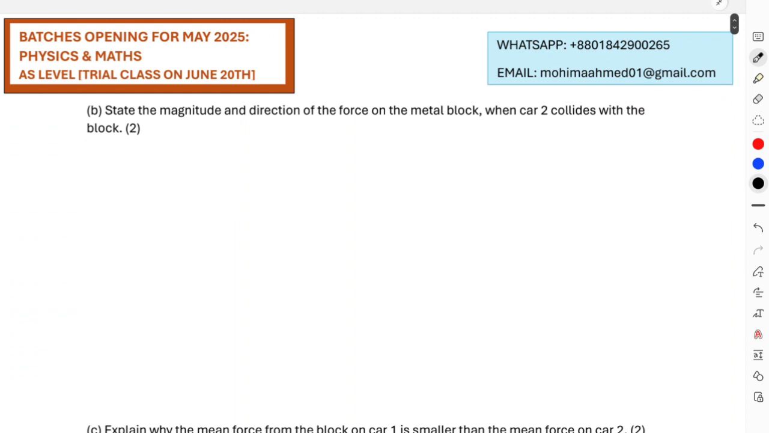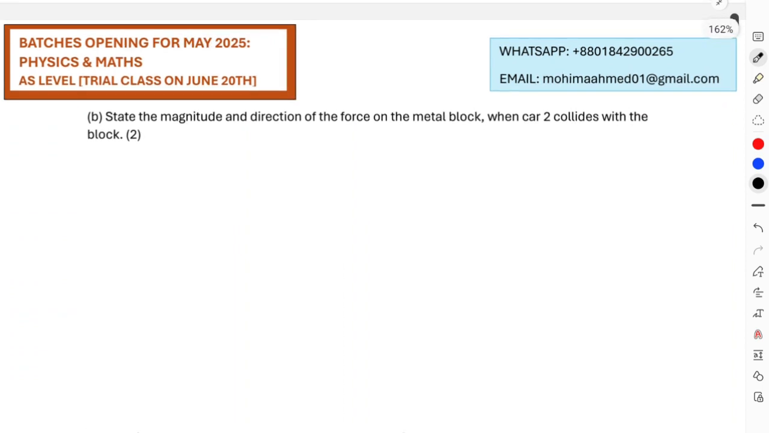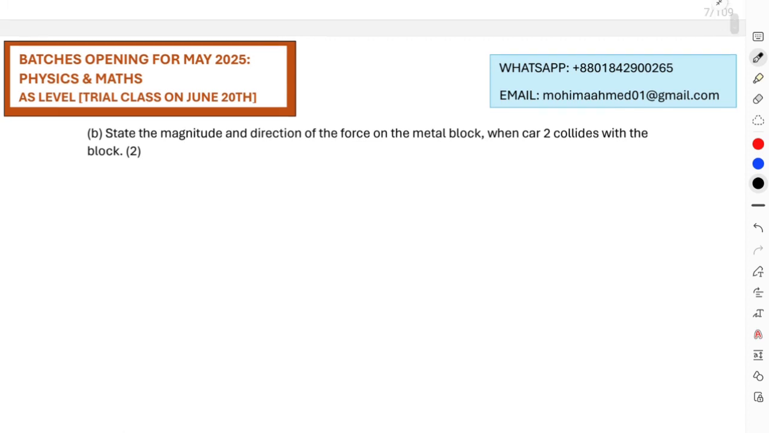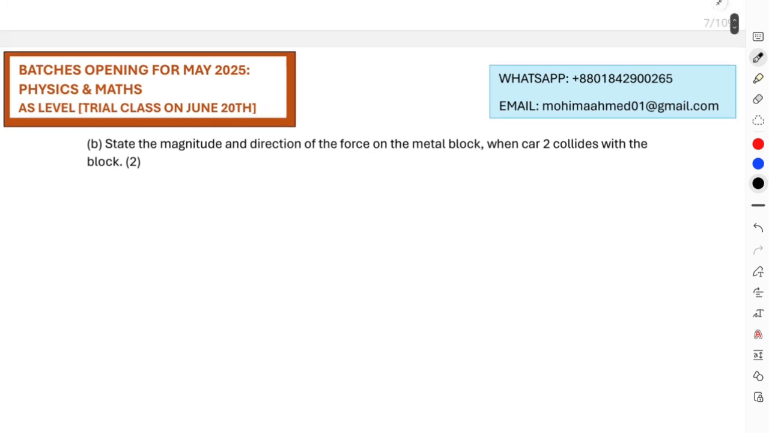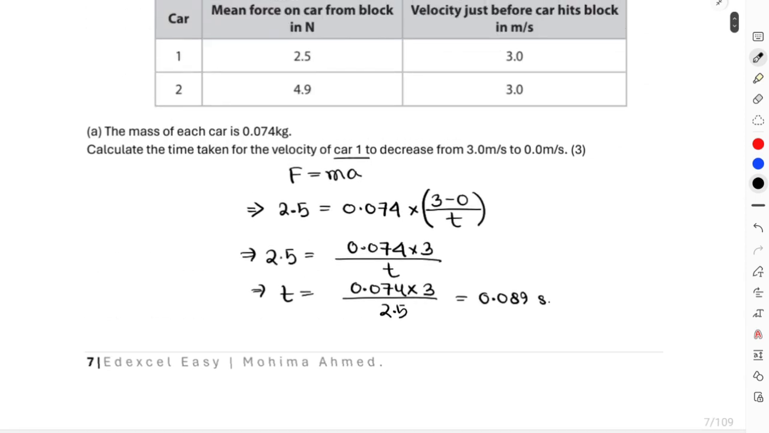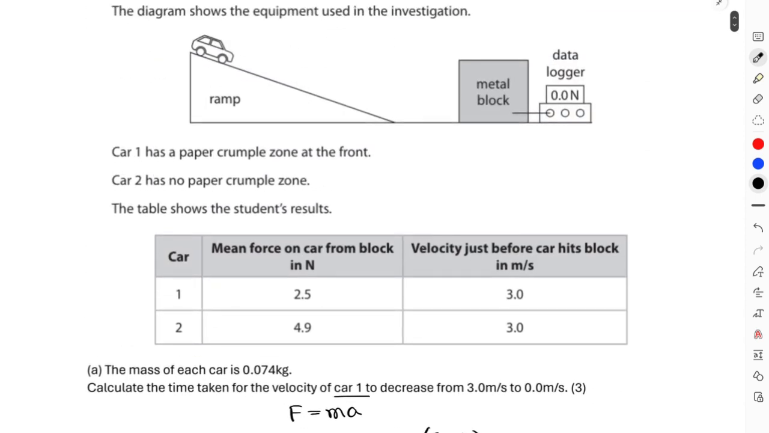We'll move on. Then we need to state the magnitude and direction of the force on the metal block when car 2 collides with the block. Obviously this is a concept of Newton's third law. If the block is going to provide a force on car 2 of 4.5 newtons, according to Newton's third law, the same amount of force will be applied onto the block in the opposite direction, right?